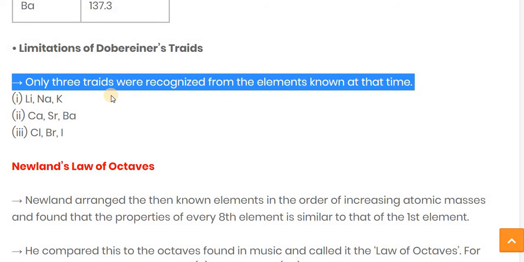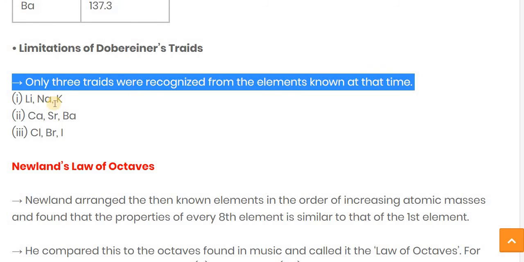Dobereiner made only three groups, recognized from the elements known when he introduced this law. Only three groups followed the triads rule.